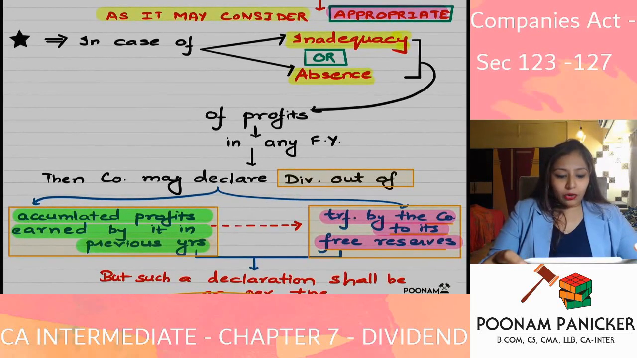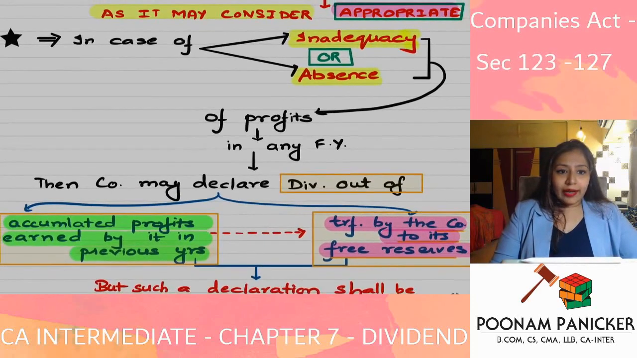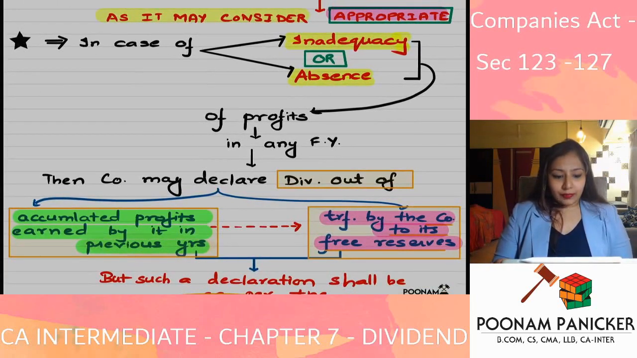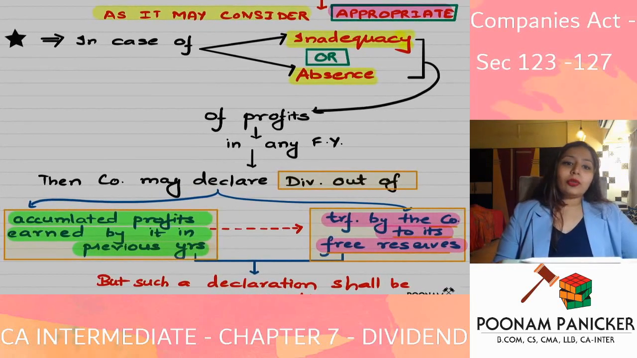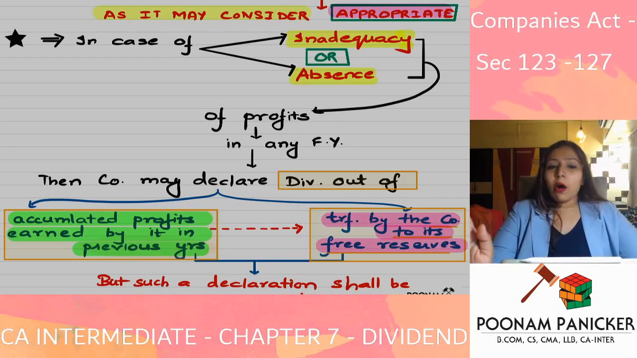Out of what? Out of the accumulated profits earned by it in the previous financial years, which have been transferred by it to the reserve. Can you declare your final dividend if in this year you do not have sufficient profits? The answer is yes. If you have free reserves, you can declare dividend out of it. But whenever you make this declaration, the law does not allow you to freely declare however much dividend you want.